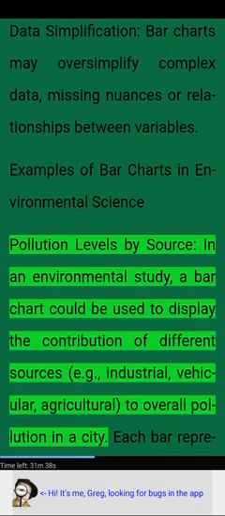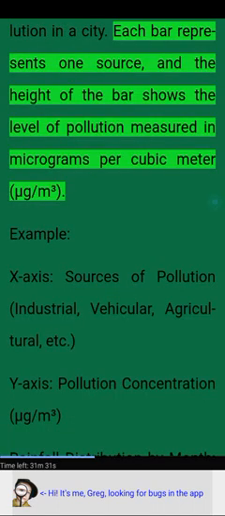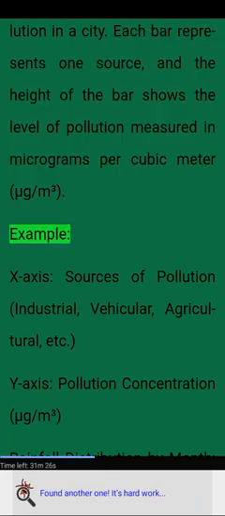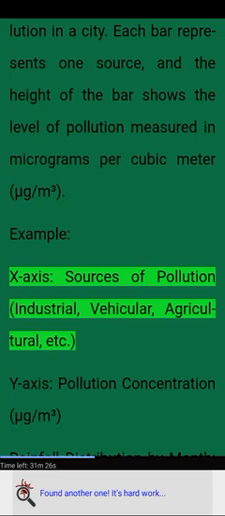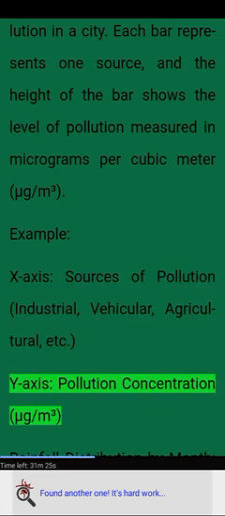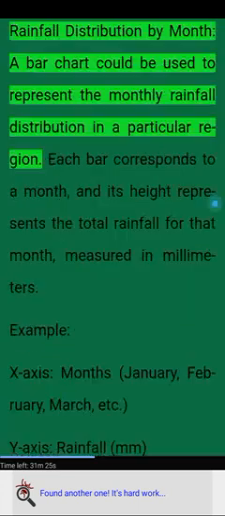Pollution levels by source. In an environmental study, a bar chart could be used to display the contribution of different sources, e.g., industrial, vehicular, agricultural, to overall pollution in a city. Each bar represents one source, and the height of the bar shows the level of pollution measured in micrograms per cubic meter. Example. X-axis. Sources of pollution: industrial, vehicular, agricultural, etc. Y-axis. Pollution concentration, microgram per cubic meter.